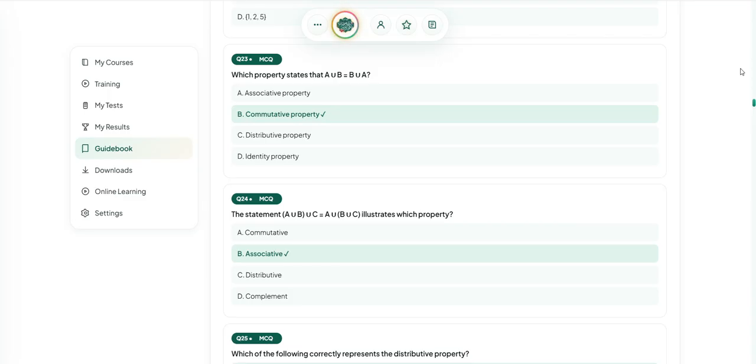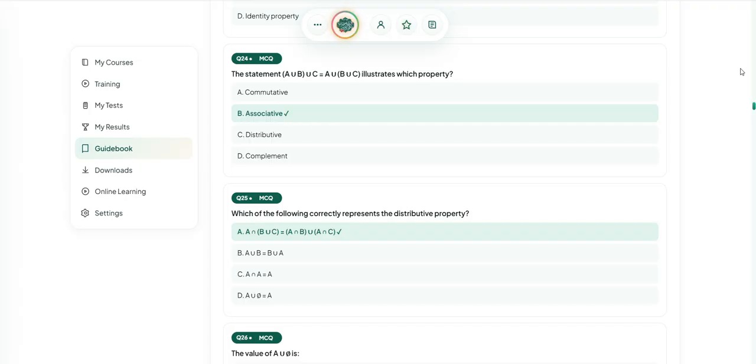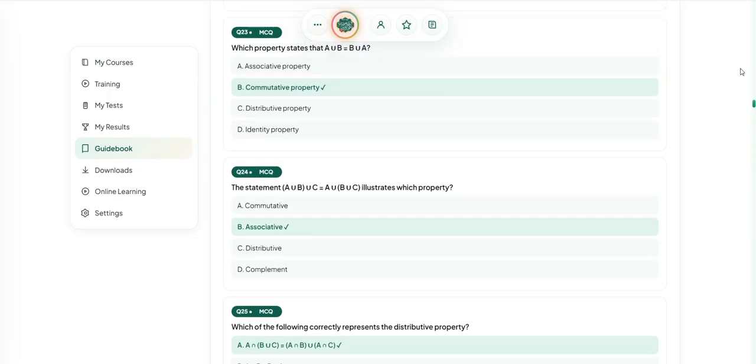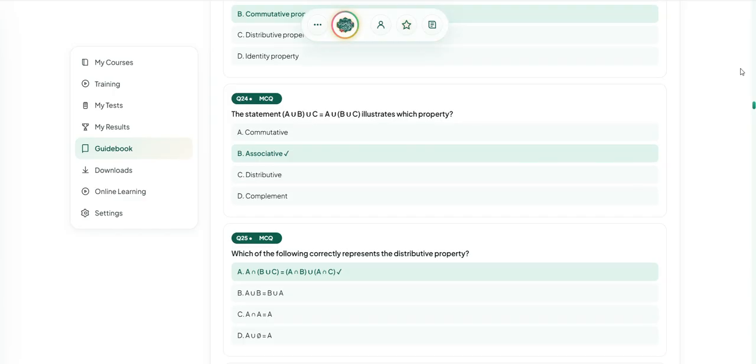Which property states that A union B is equal to B union A? Commutative property. The statement A union (B union C) is equal to (A union B) union C illustrates which property? Associative.